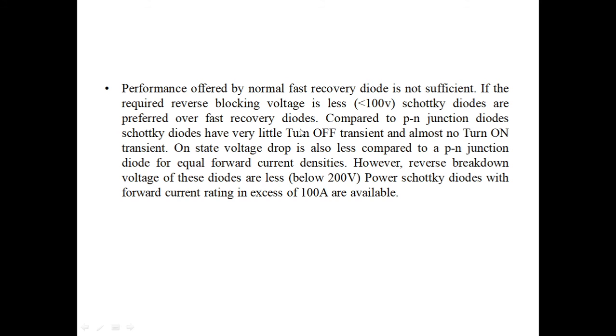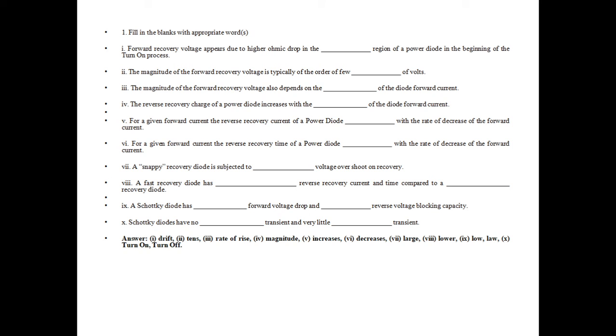So these are the features we use when selecting diodes. Which kind of diode, Schottky diode or fast recovery diode, we will use depends on the rating and the characteristics of turn on and turn off of the switching devices. Now we will go through some fill in the blanks which summarize the topic. The first one: the forward recovery voltage appears due to the higher ohmic drop in the drift region of the power diode in the beginning of the turn on process. Yesterday in my third lecture you saw what a drift region is.